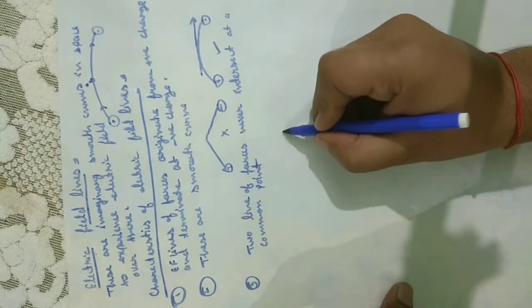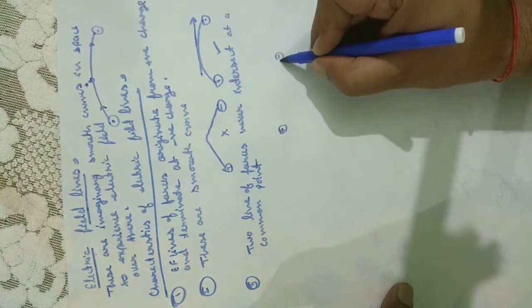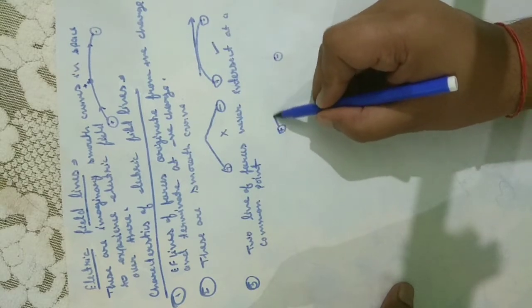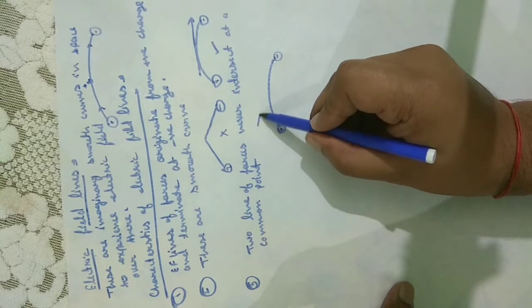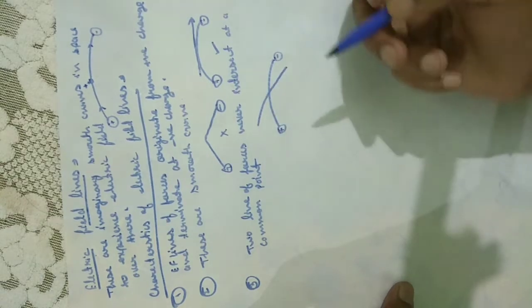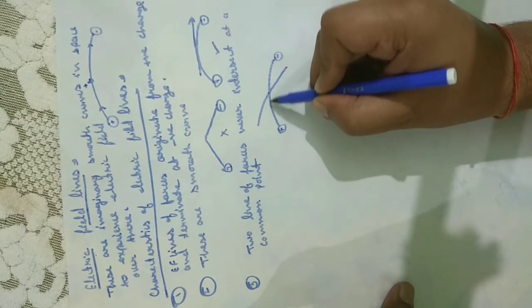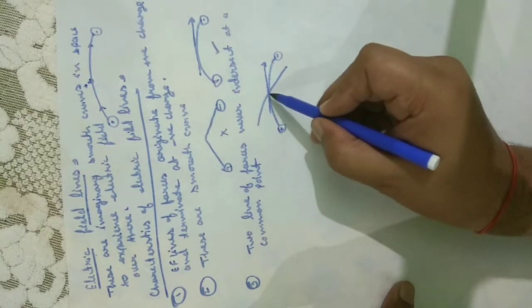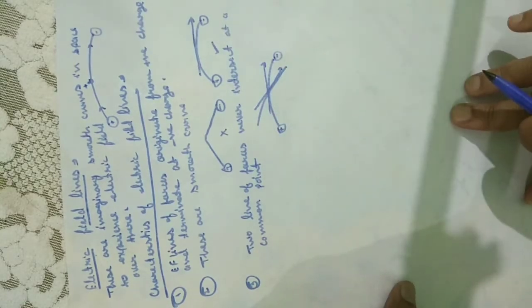Suppose here is a positive charge and here is a negative charge, and this is an electric field line. Now suppose here is one more electric field line. If we draw a tangent at this common point, for this line it will be like this, and for the other line the tangent will be like this.